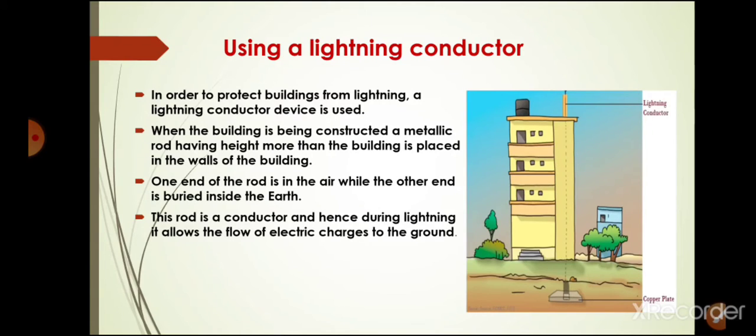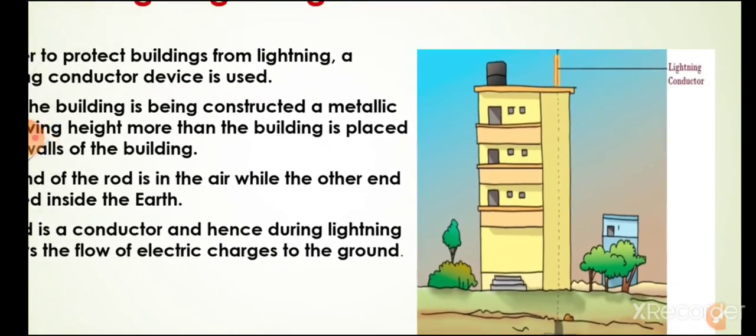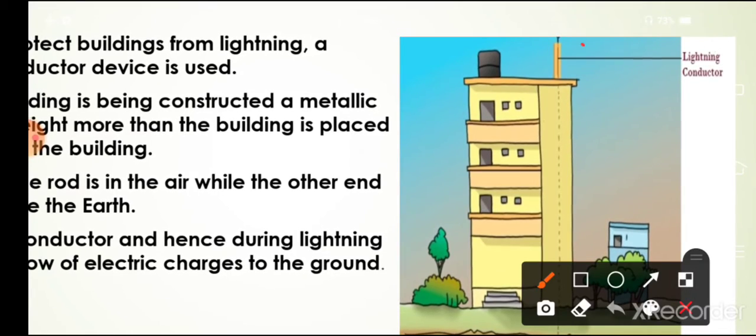Then, the lightning conductor. It is a device which protects a building from lightning damage. It is composed of a vertical metallic rod which is taller than the building, and it is installed in the walls of the building. Now you can see here, this is the lightning conductor.